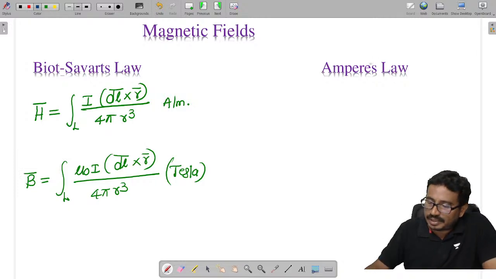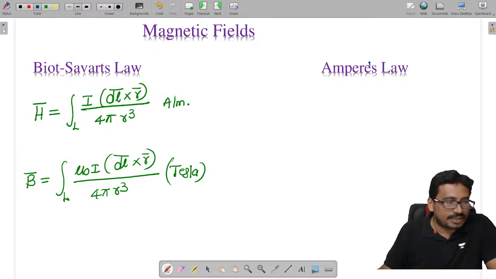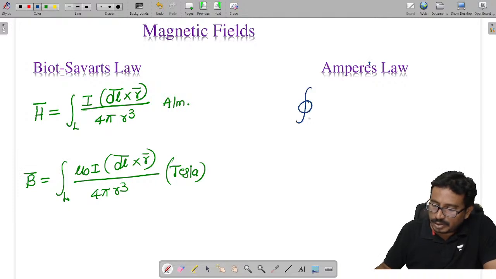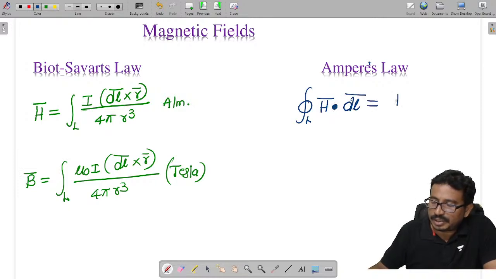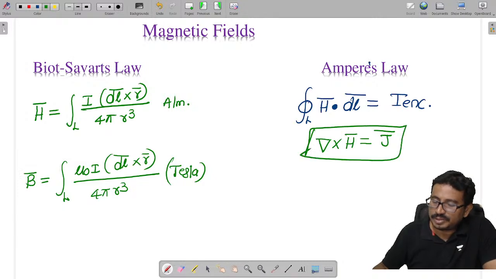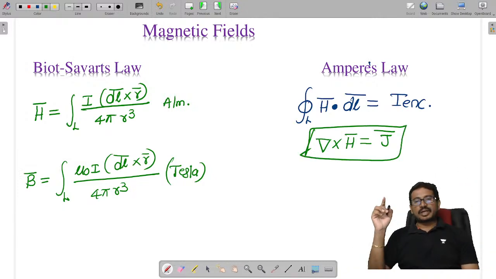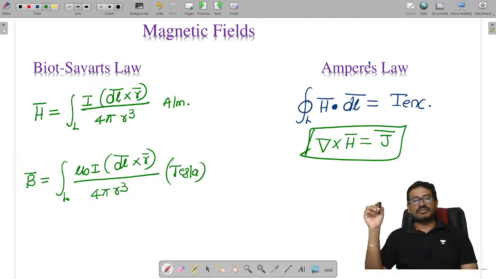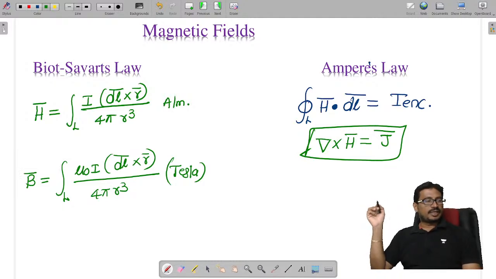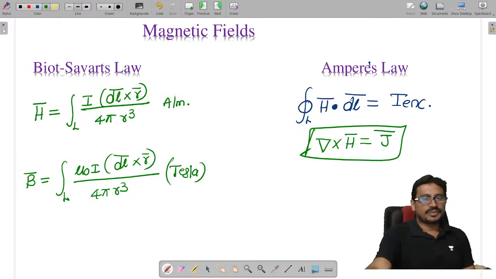And Ampere's law. What is Ampere's law? That is the closed line integral of H dot dl, which is equal to I enclosed. From this we can get one Maxwell's equation, that is del cross H is equal to J. From this we can say the curl of a magnetic field is non-zero. Curl of a magnetic field is equal to current density. All of you?